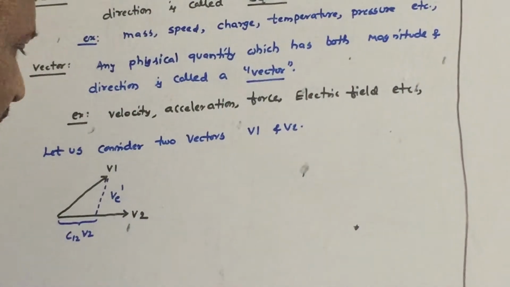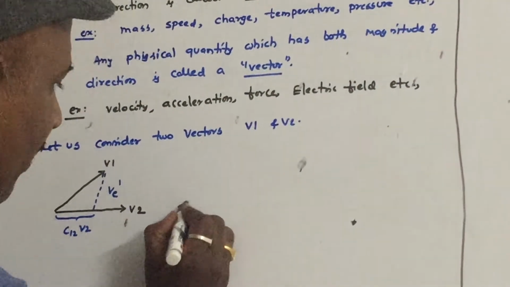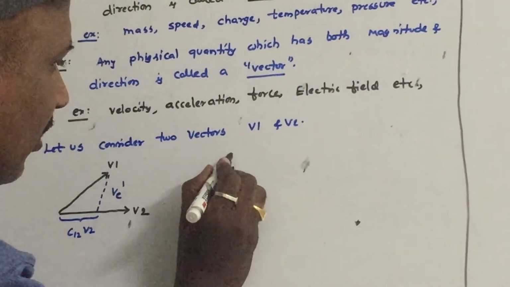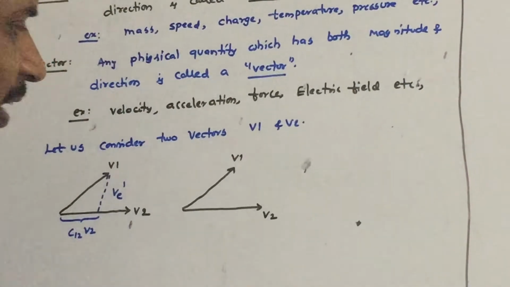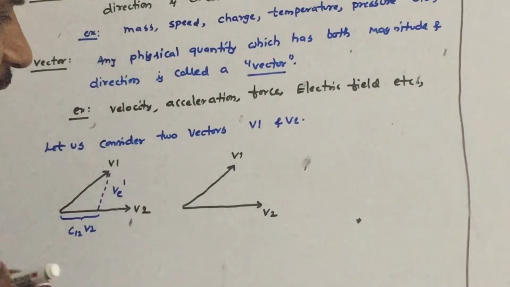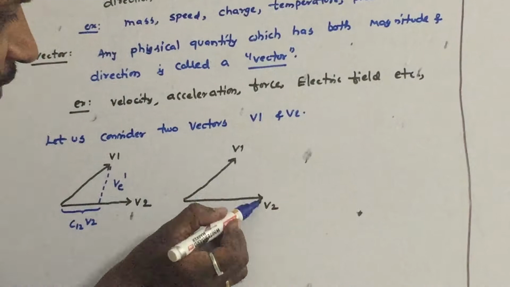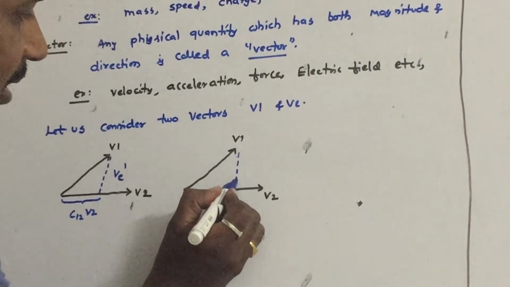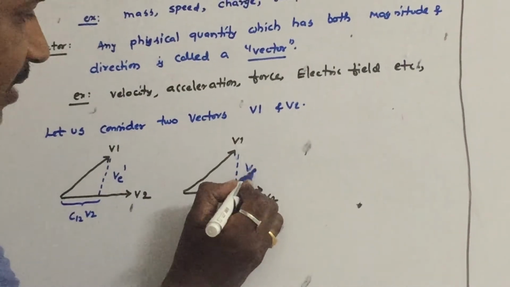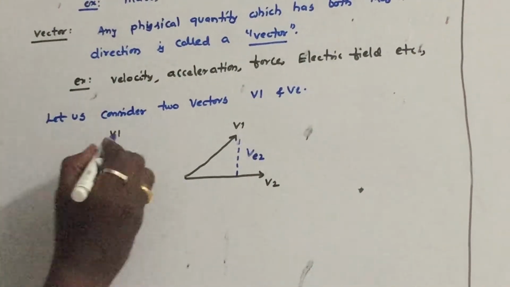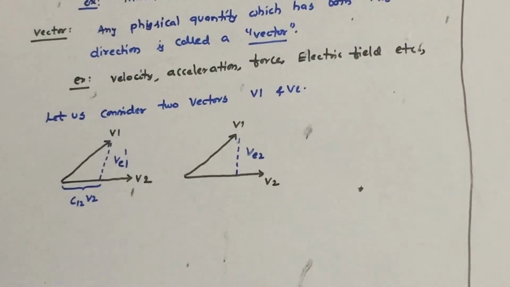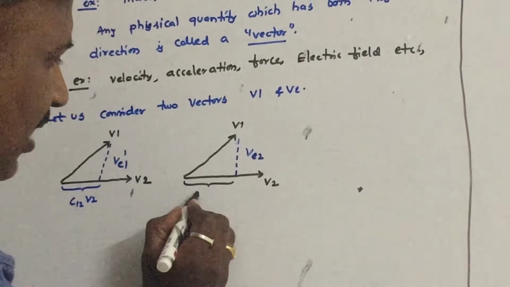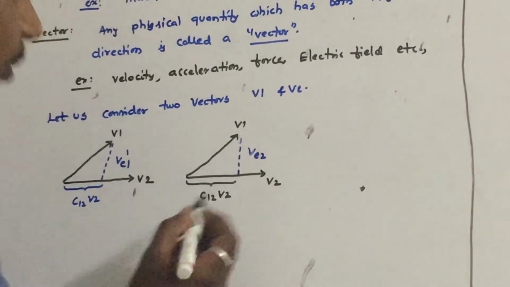Similarly, if you project a vertical line like this, let us call this vector ve2. In the same manner, this component is c12 into v2.